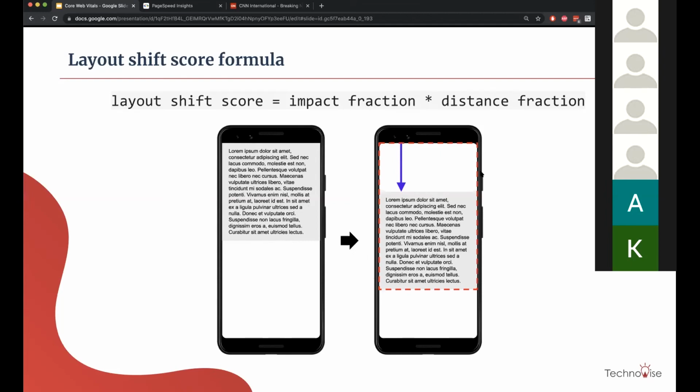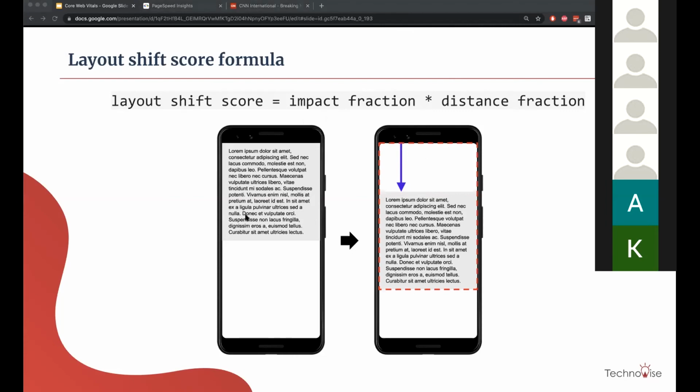Okay. So the impact fraction is 75% here, which is 0.75. The distance fraction is how much this element moved. In this case, it moved 25%. So 0.75 multiplied by 0.25 is the layout shift score.